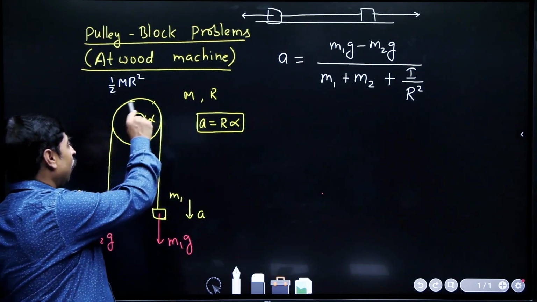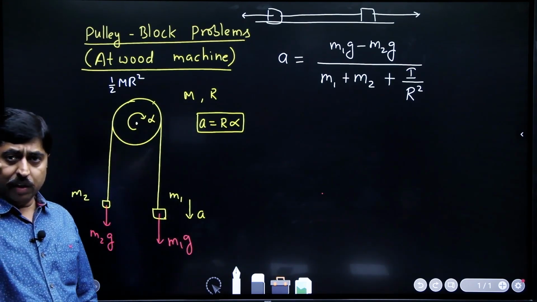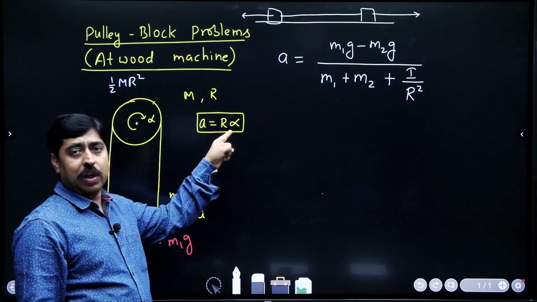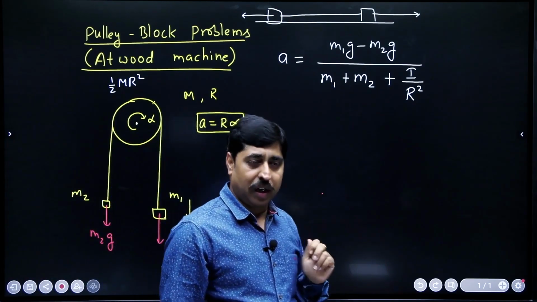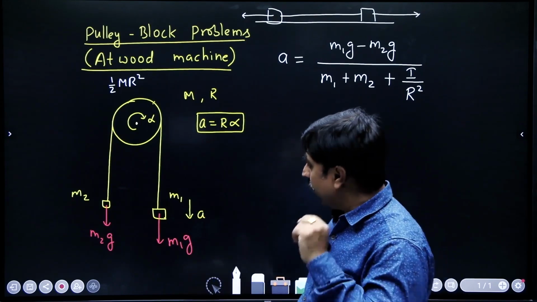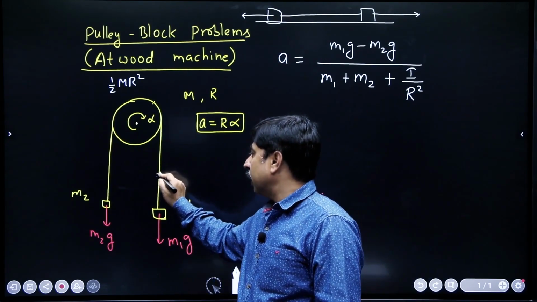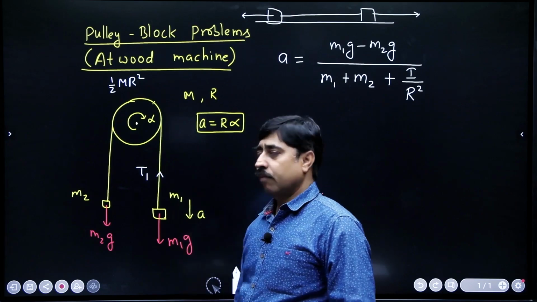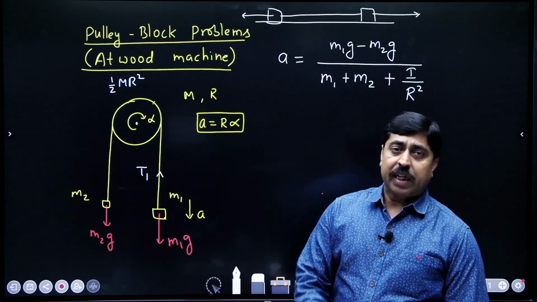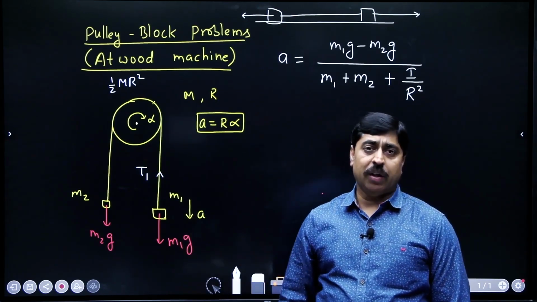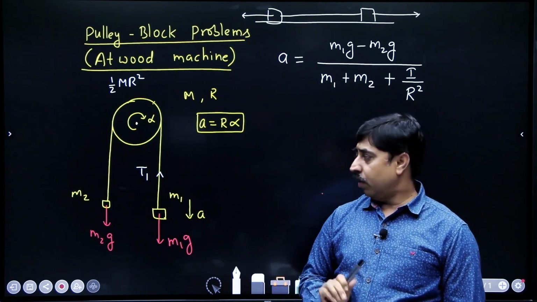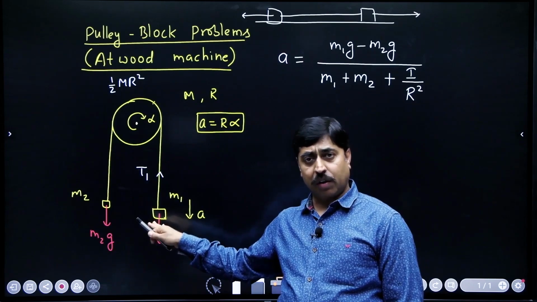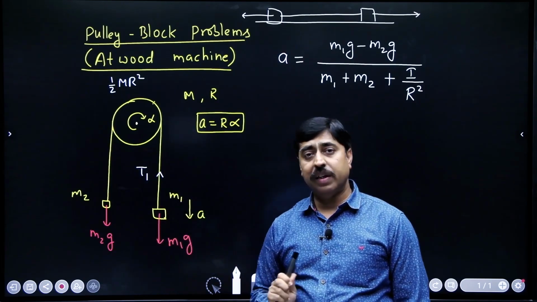अब अगर किसी ने पूछ दिया व्हाट इज एंगुलर एक्सेलरेशन ऑफ द पुली, it is very straightforward. Angular acceleration alpha is a upon r. So you can now calculate the angular acceleration of the pulley. But if somebody asks you what is the tension in this thread, to get the tension, the first step that you have to perform is you have to calculate the acceleration. Now assuming that you know the acceleration of this system, you can easily find the tension.